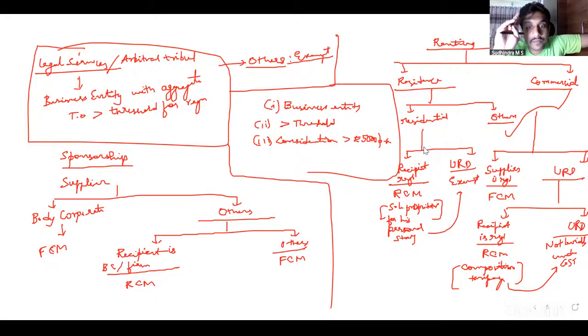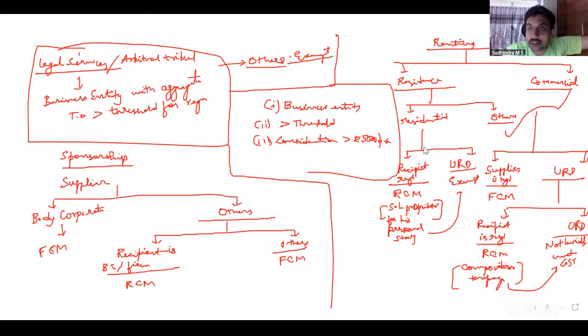What are the two conditions? Such supply should be made by a taxable person and it should be a taxable supply. Here it is a taxable supply because it is non-residential, but it is not levied because it is not provided by a taxable person. Who is a taxable person? A registered person or person liable to register.